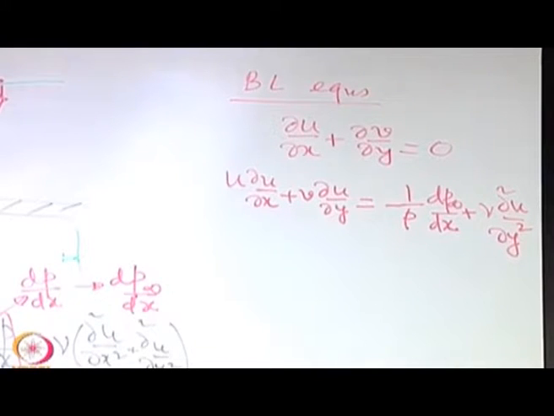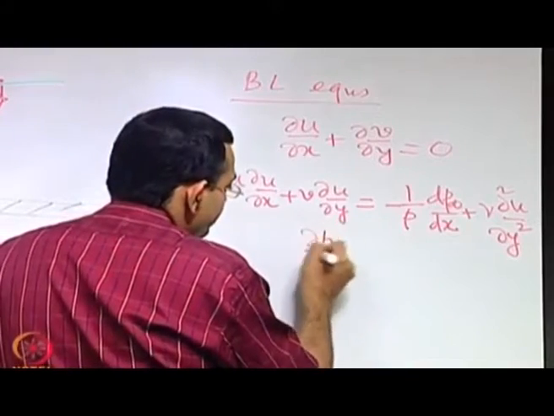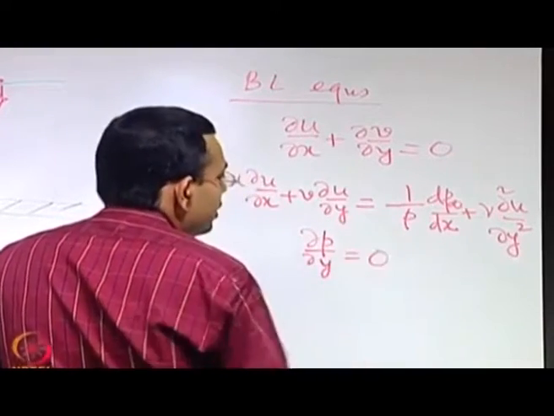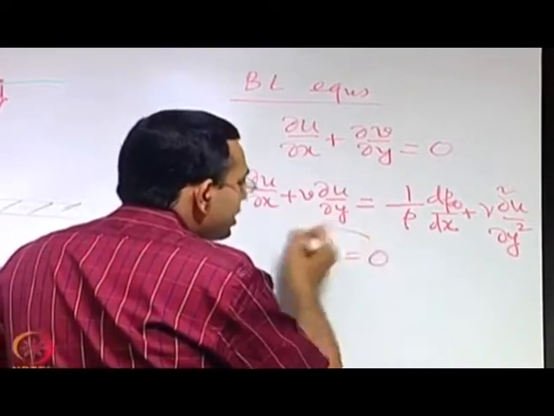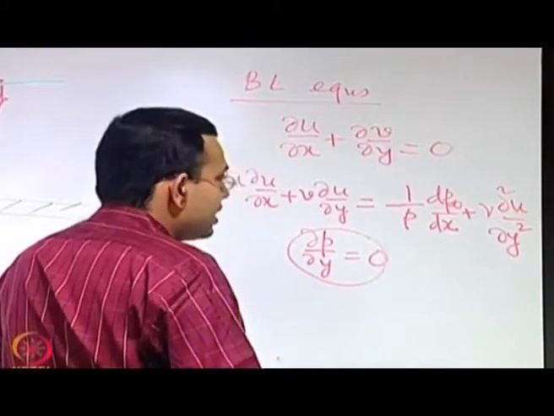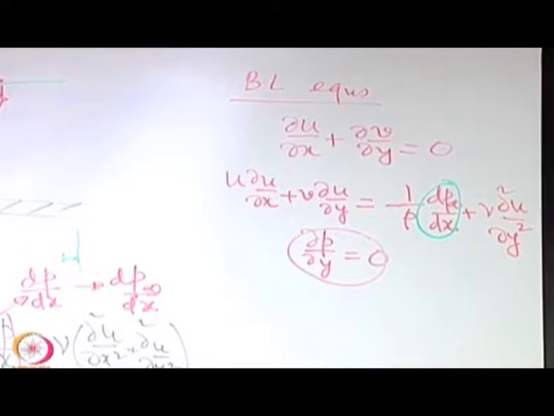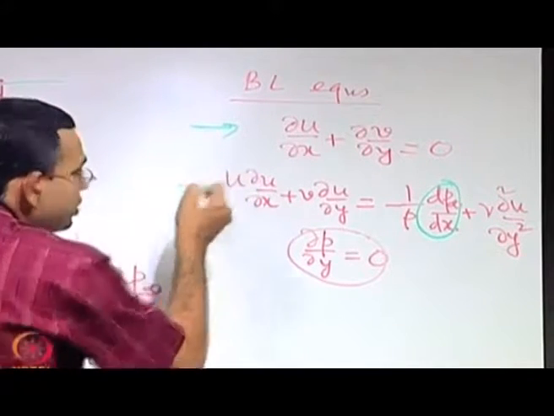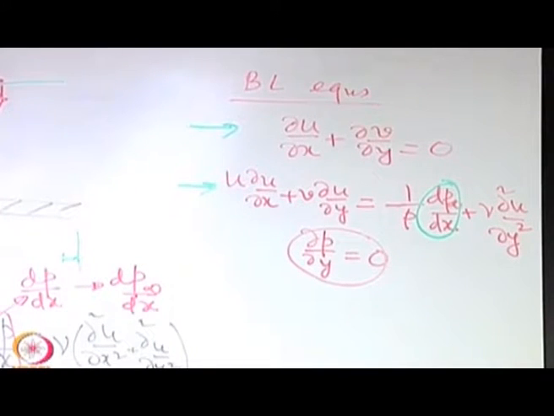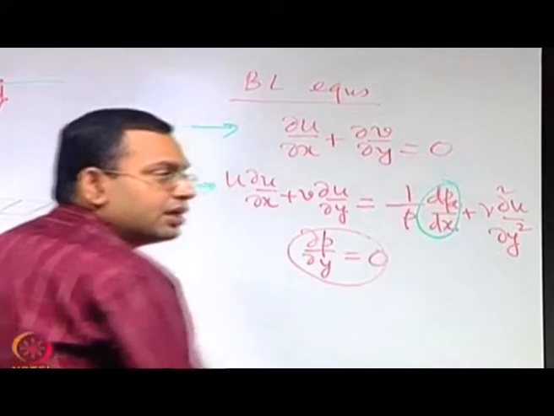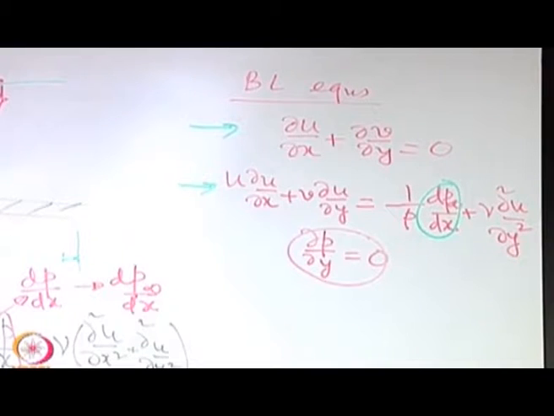If you feel, you may always write the y momentum equation like this, but it is not always necessary to explicitly write this, because its effect is already inbuilt in the simplification of the x momentum equation. So conventionally when people ask what the boundary layer equations are, usually people refer to these two. Not that the y momentum equation is not present, it is there, but its implication has somehow been inbuilt in the x momentum equation.